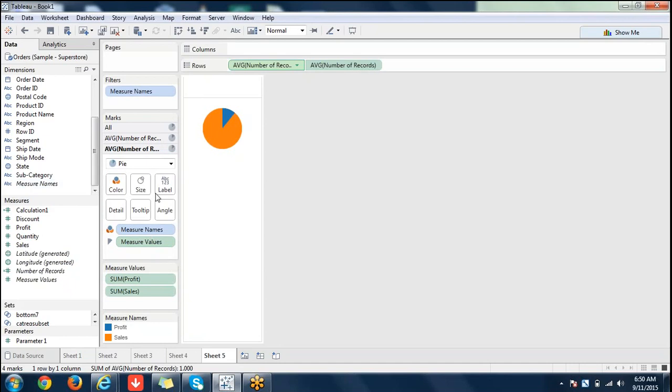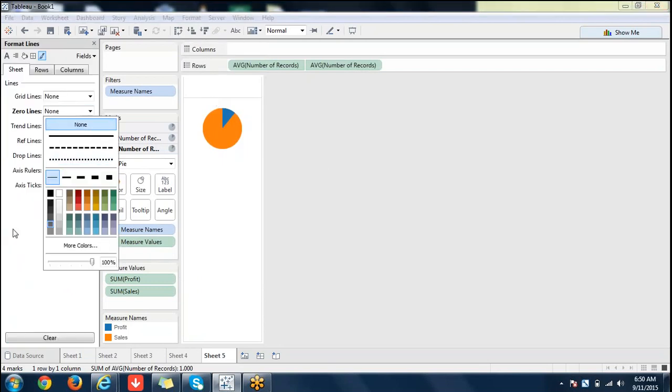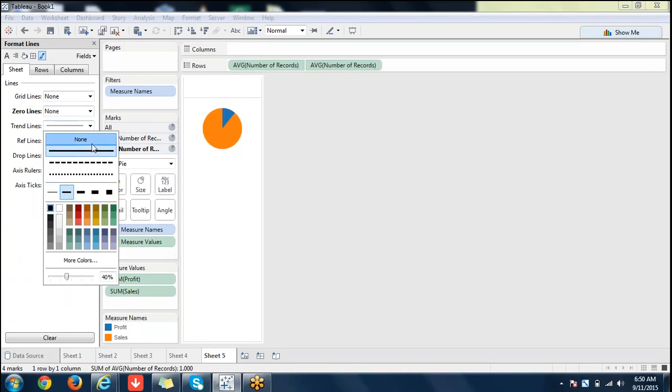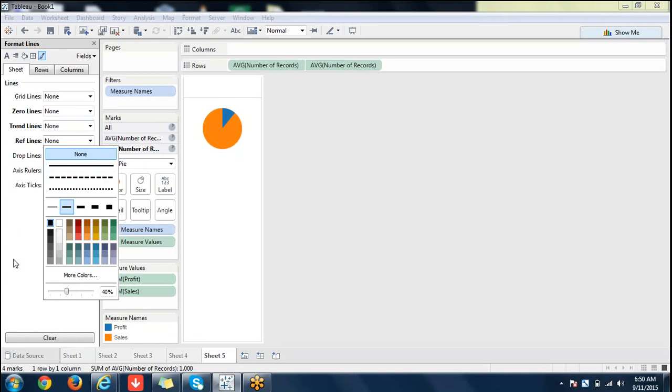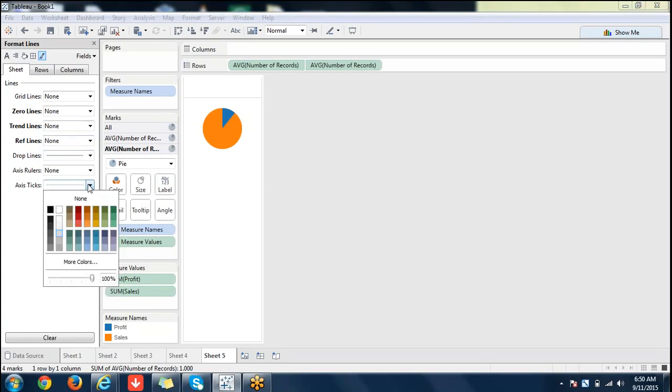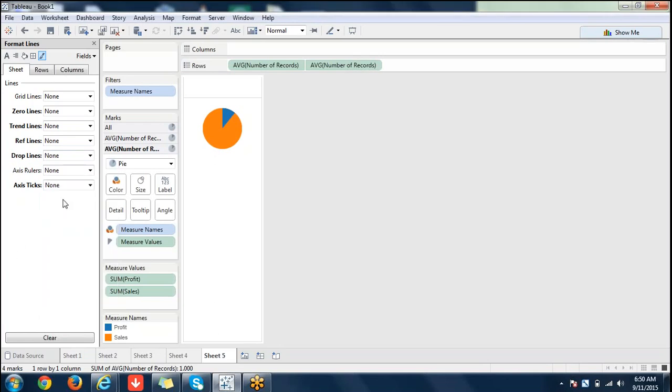Now we just need to remove the zero lines here. I told you that day that removing zero lines is very important. If you don't remove them, you will not get it. So remove all those lines. These are some lines, and I need to remove some more.